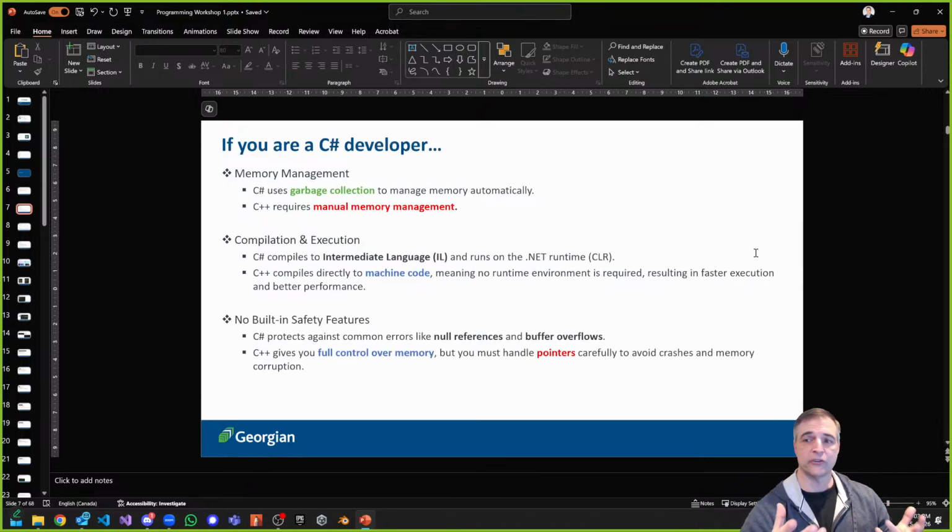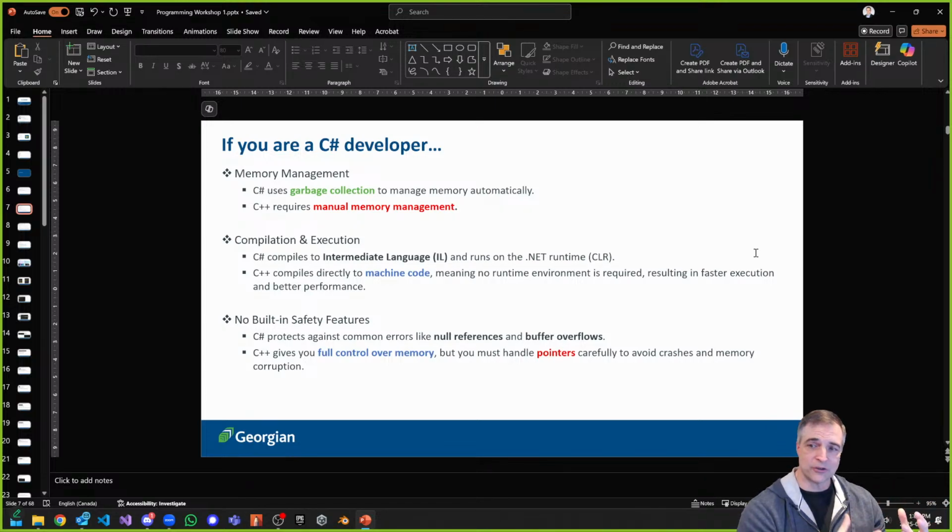So what about if you're a C Sharp developer? I think this is the audience we have here today. You've been using Unity, as an example, and Unity uses C Sharp as scripting. For other friends of mine on Zoom, C Sharp is probably their very comfortable language. So I wanted to talk about C++ from a C Sharp developer's perspective.